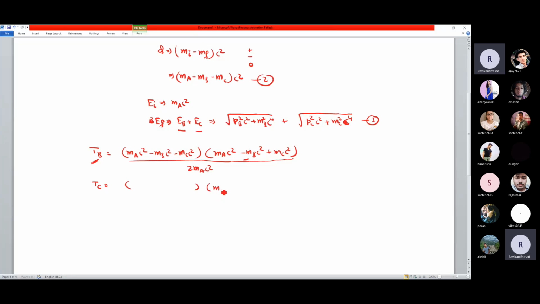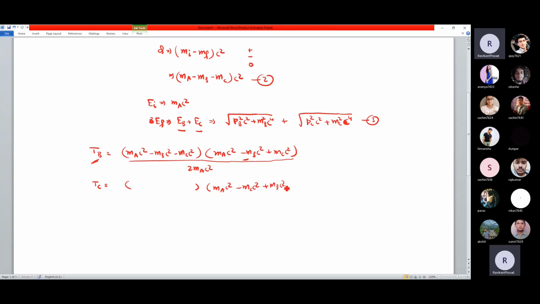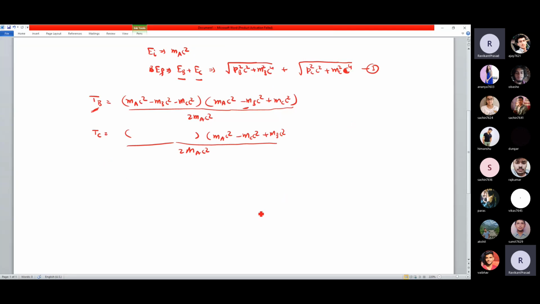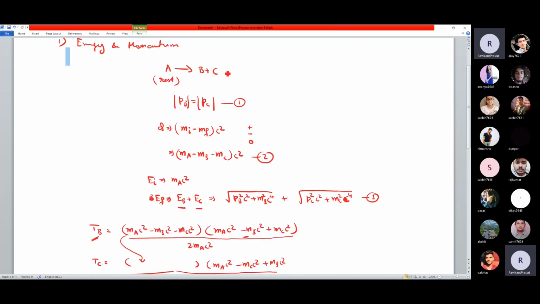What will change here will be MA C square minus MC C square plus MB C square, divided by the same number, that is 2 times the rest mass energy of the reactant, that is MA, and this is the same as here also. So you have the Q value here. So it is very easy. This is a very easy reaction. This is a very usual reaction which happens in nature.